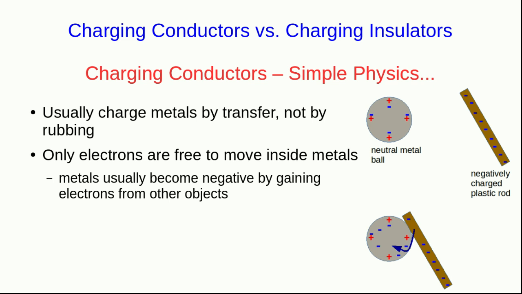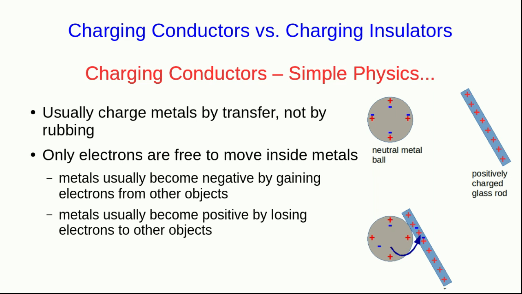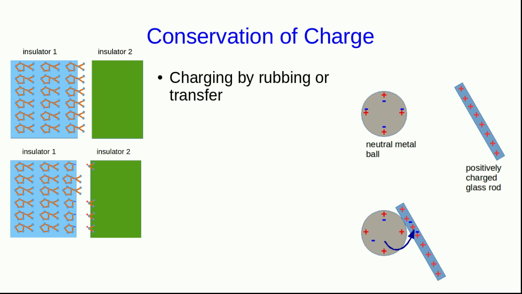So when we touch a negatively charged, say, plastic rod to a metal, what is usually going to happen is that electrons are transferred out of the negatively charged plastic rod and into the metal. And if we touch the metal with a positively charged rod, such as a glass rod that we've rubbed with silk, then what will usually happen is that electrons will be transferred out of the metal and onto the surface of the glass.